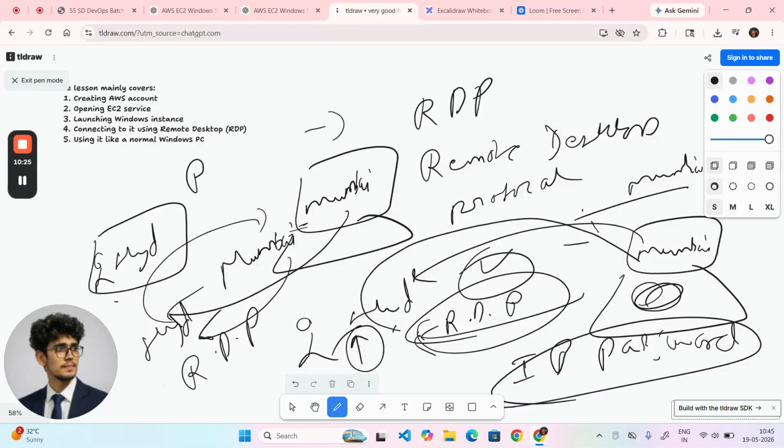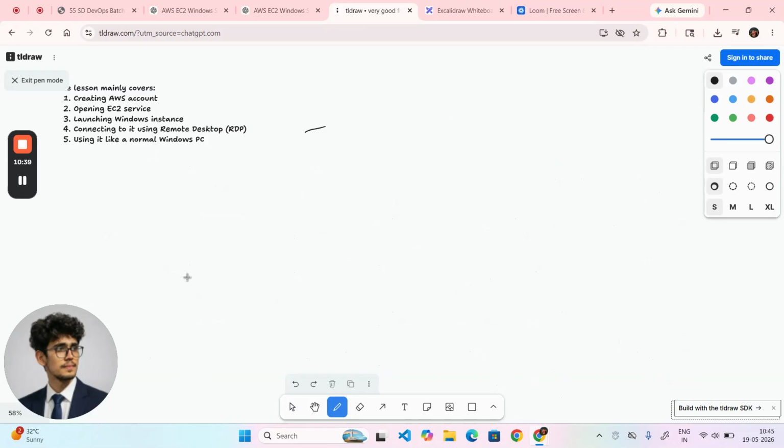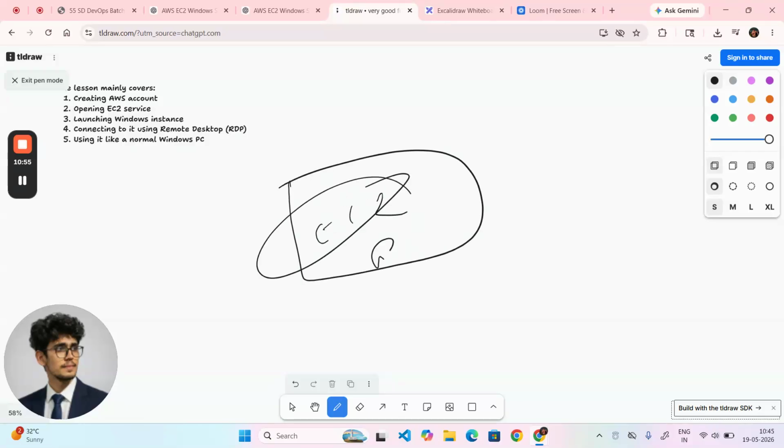Here also we require two terms, sender and receiver. Sender, receiver. Send the information, receive the information. So this is about the RDP, guys. Now we will go with the last point is using it like a normal window PC. Whatever the normal window we are having, the same scenario is going to be happening in our EC2 instance. RDP is there, right? Everything is same only, guys.